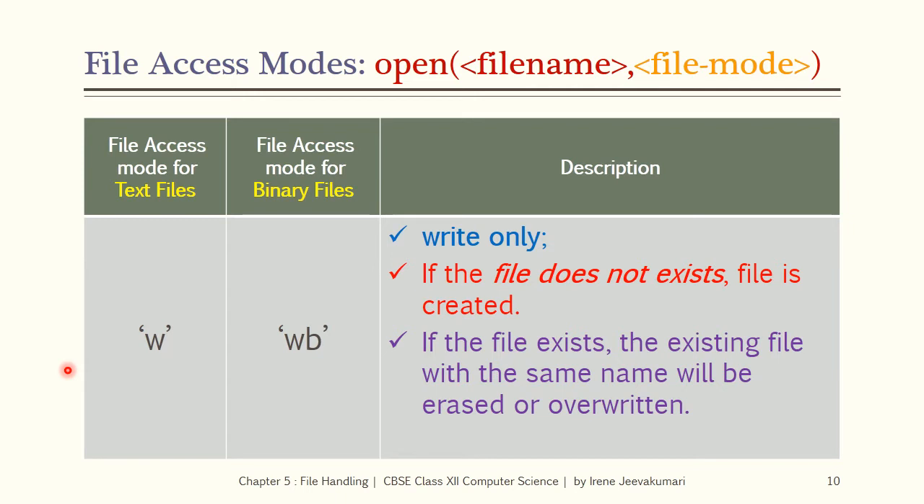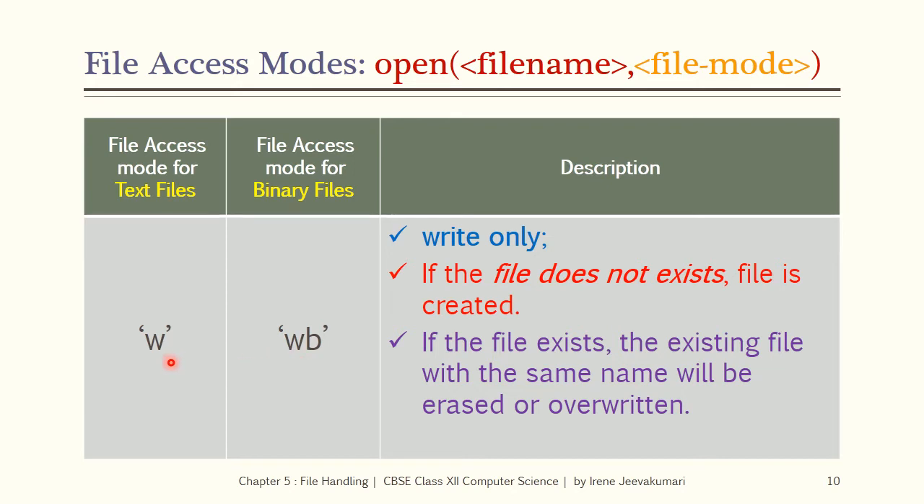The string constant W represents the file mode for text files and WB represents the file mode for binary files. These two modes are write-only modes. When W or WB is used as a file mode, if the mentioned file does not exist, a new file is created with the same name as that of the given file name. If the file exists, the existing file with the same name will be erased or overwritten.